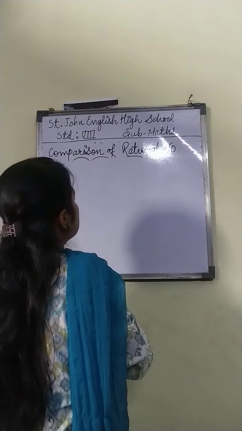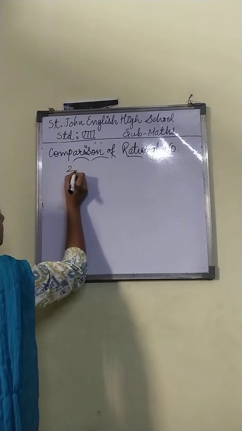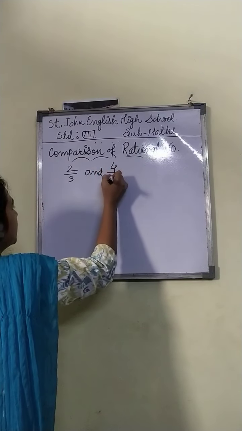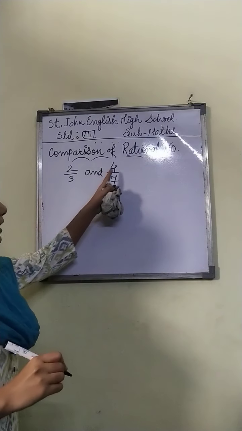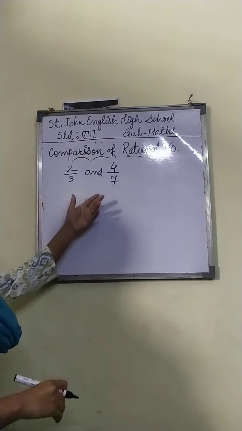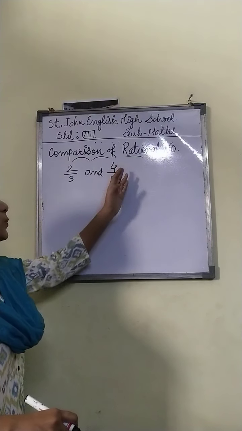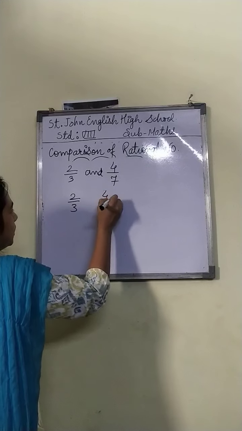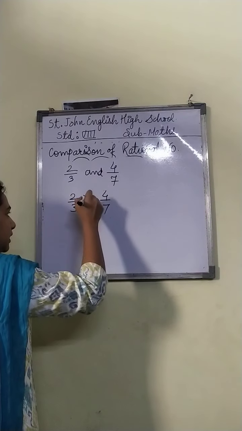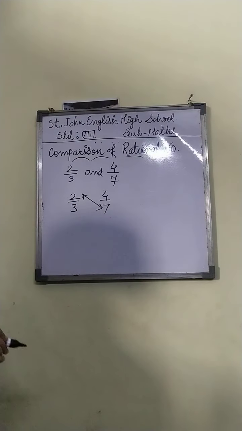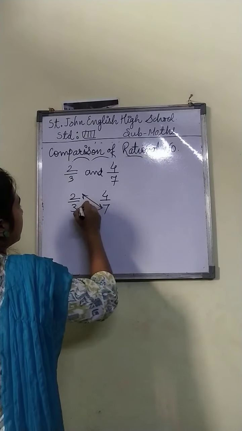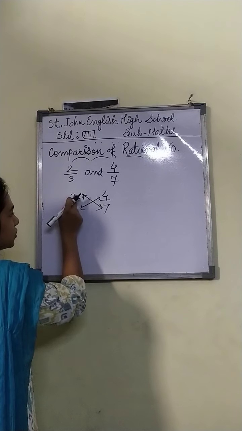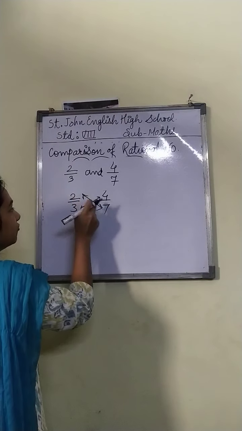Fine. Now what happens if their denominators are not the same? How can we compare the given rational numbers? If the numbers come like this, 2 by 3 and 4 by 7. Now I want to check whether 2 by 3 is greater or 4 by 7 is greater. What will you do? You are going to cross multiply these numbers. 2 into 7. Always this multiplication should come first, okay?